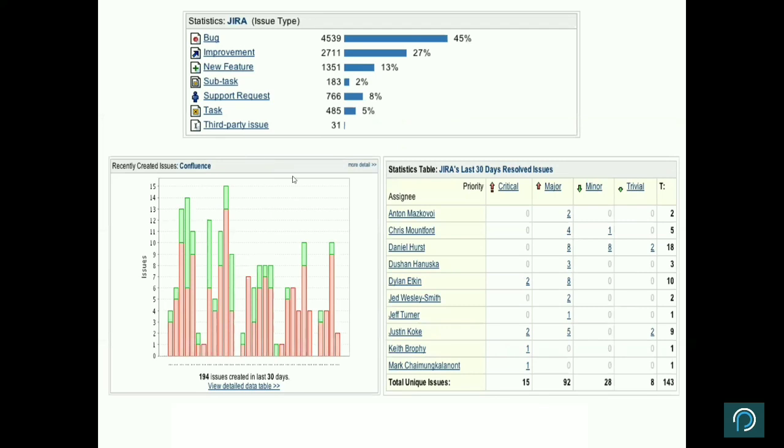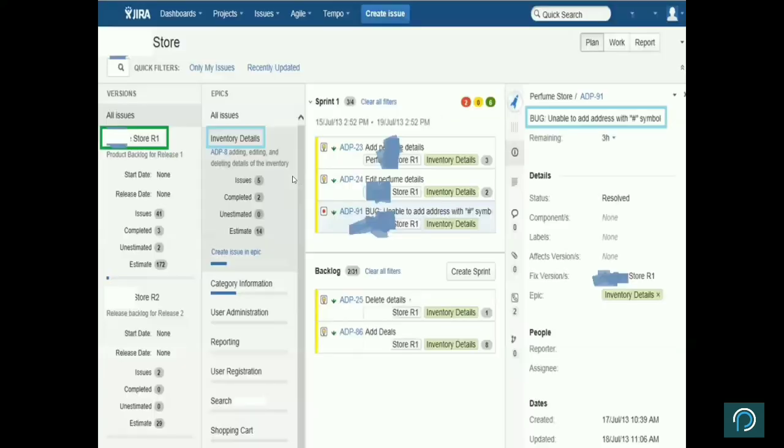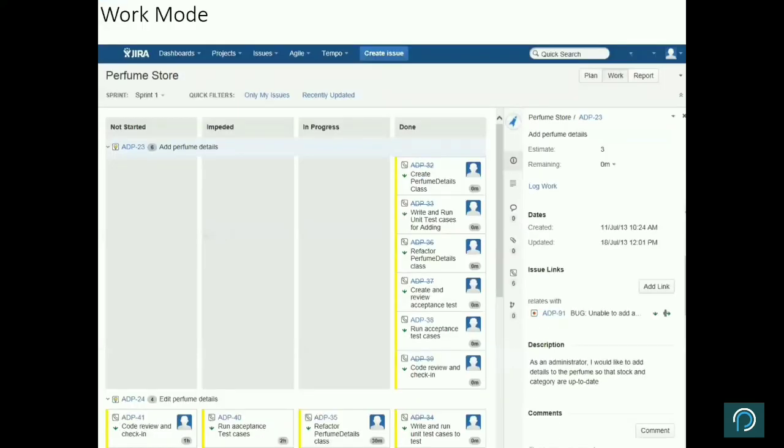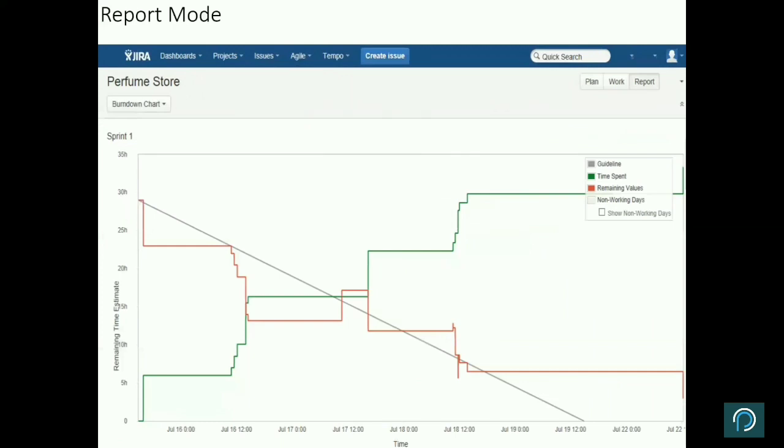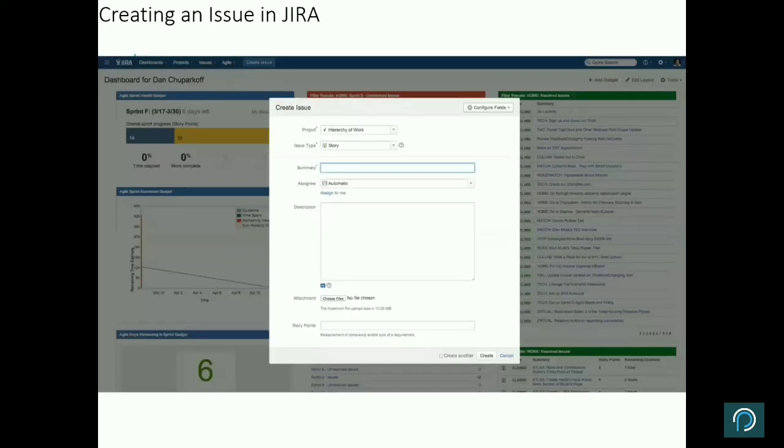It's a report that we have already discussed. Plan mode, work mode, report mode, we will see that on the application. Yeah. So let's just quickly see how we create an issue. So create is an option here.